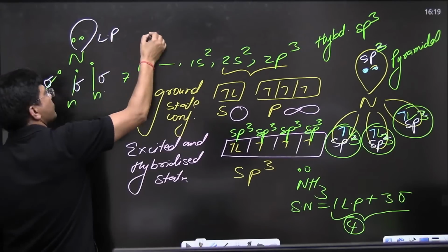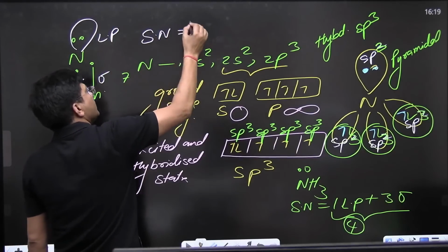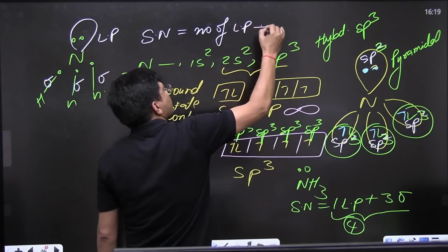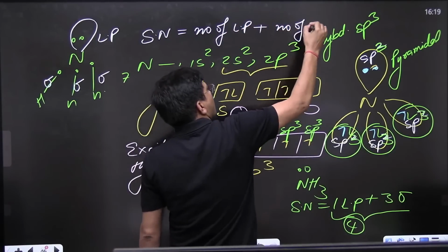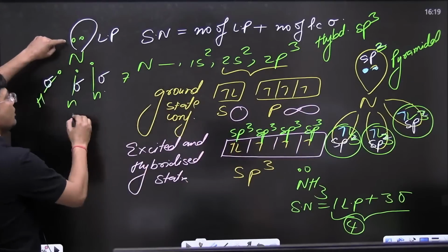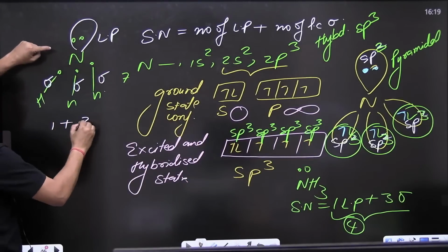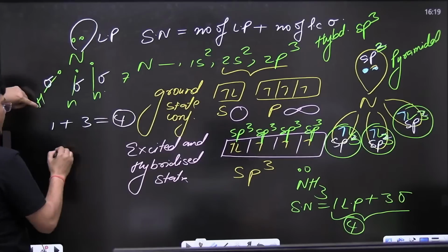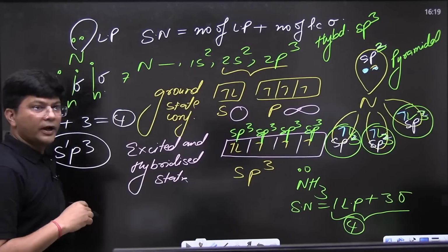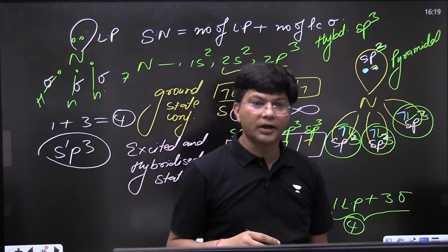So, just find out the steric number. Steric number is the number of lone pairs plus the number of localized sigma bonds. So, how much is it coming out? Number of lone pairs 1, sigma bonds 3, total 4. So, sp3. I think this is clear to all of you. How to find out hybridization? Just find out the steric number.